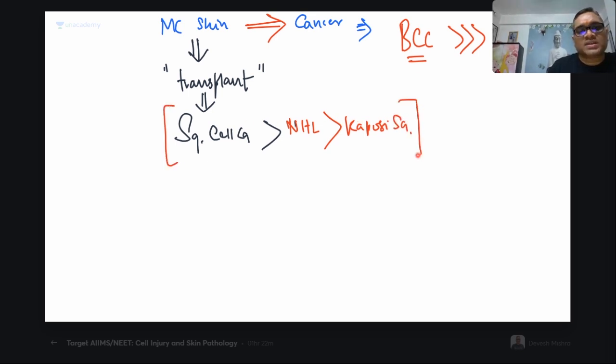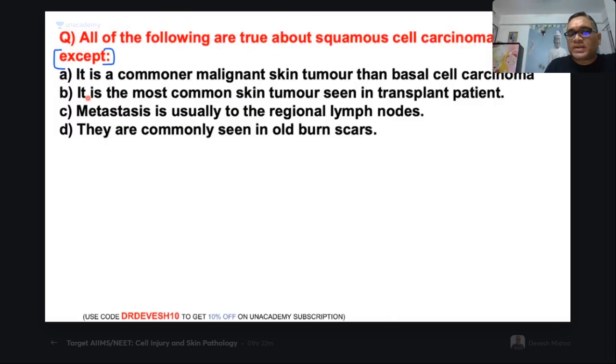This is the transplant associated skin cancer. Which is the most common skin cancer after the transplant? Your answer should be squamous cell cancer. But when the examiner asks in bland language without mentioning the transplant, then your answer should be basal cell carcinoma. So the first statement, that it is a commoner malignant skin tumor than basal cell carcinoma, is a false statement. It is the most common skin tumor seen in transplant patients. That is the true statement.